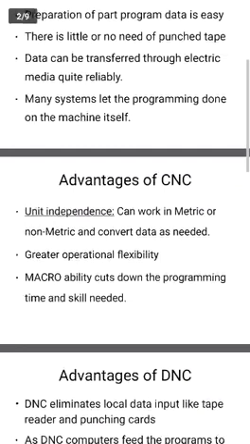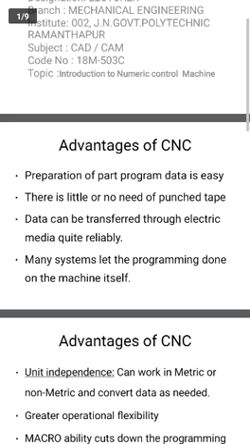Next, the advantages of CNC: unit independence, it can work in metric or non-metric units. Preparation of part programming data is easy, so we can easily write the part program.